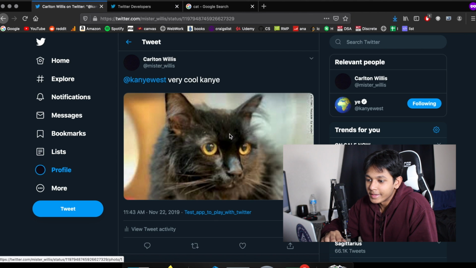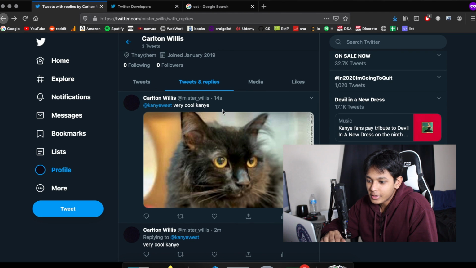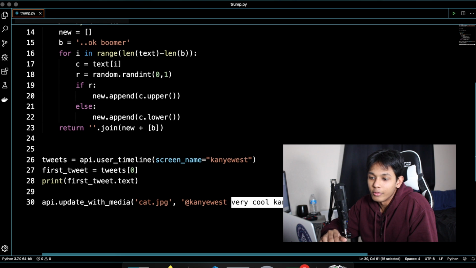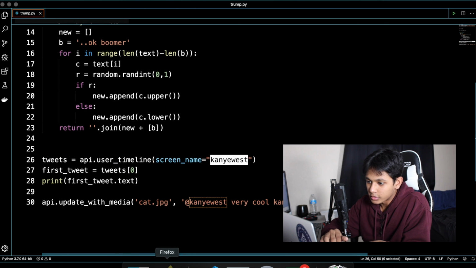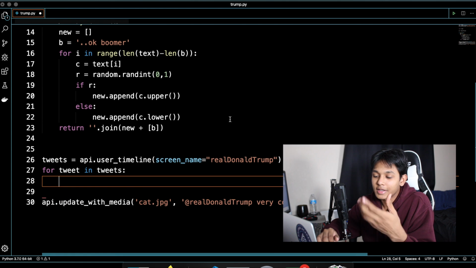All we have to do is get Donald Trump's tweets, respond with a picture, but for the text over here, we just need to replace it with our own memeified text. So you just get Donald Trump's screen name. Now, one thing I want to say here is that a lot of times this will also respond to retweets, but I don't want to respond to a retweet. I only want to respond if it's something that he specifically tweeted.